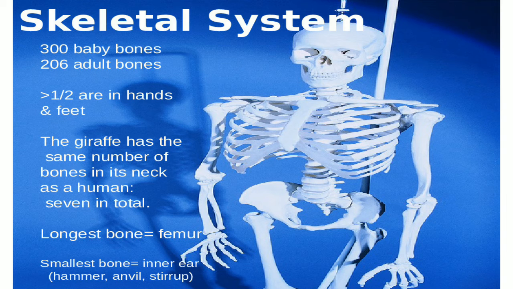One half of them are in the hands and feet, and the giraffe has the same number of bones in its neck as a human, 7 in total. The longest bone is the femur, and the smallest bones are in the inner ear: the hammer, anvil, and stirrup. So adults have 206 bones.